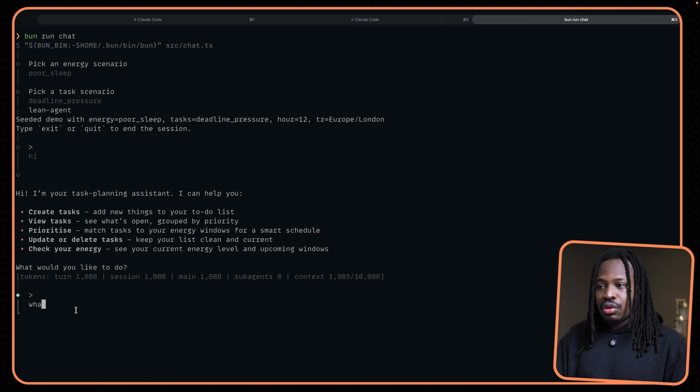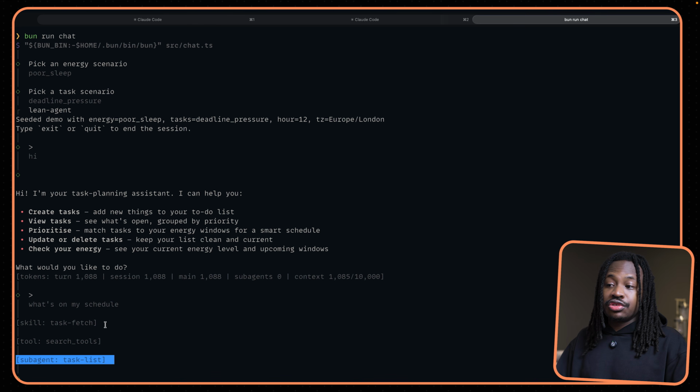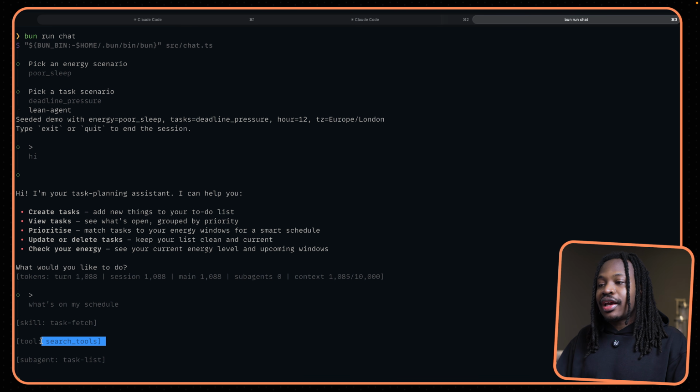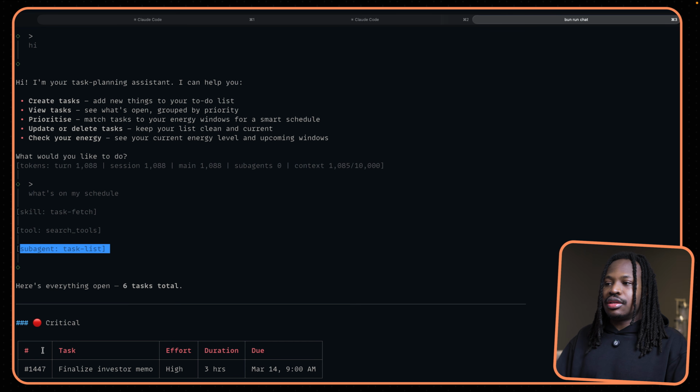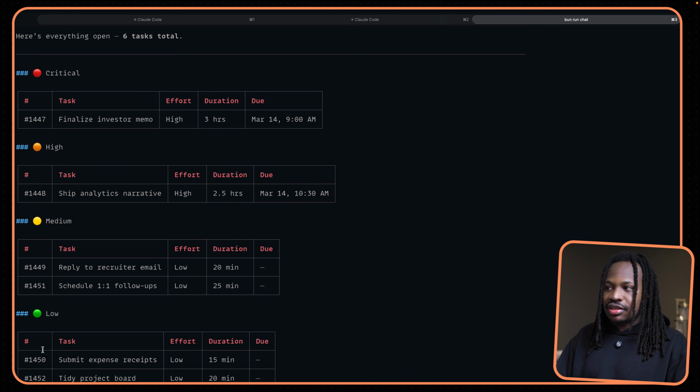Now, when I say what's on my schedule, it's going to load the skill for fetching tasks. It's going to use the search tool to find the tools it's going to use to fetch those tasks. And then it realizes that there's a tool called task list, which is also a subagent I can use to fetch these tasks. Then it fetches those tasks and breaks them down for me.